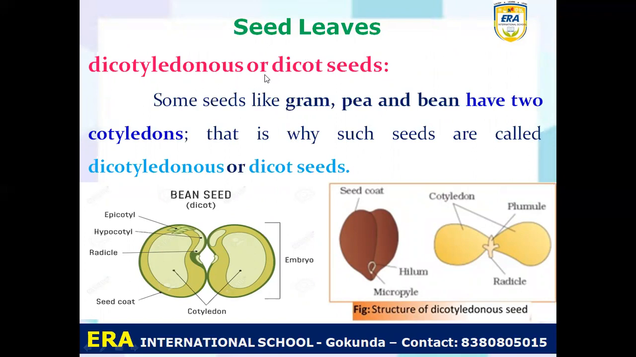First we learn about the dicotyledons or dicot seeds. Some seeds like gram, pea and bean have two cotyledons. Now you can see that this is a seed which has cotyledon one and cotyledon two. Such kinds of seeds are called dicotyledonous or dicot seeds. Everybody understand what is meant by a dicot seed? The seed which has two cotyledons. How many cotyledons? Two cotyledons. So they are called dicotyledonous seeds or dicot seeds.